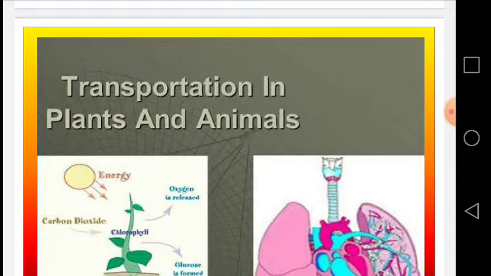But in the multicellular organisms such as flowering plants and the large animals, the cells in the middle of their body are far away from the body surface, so it is not easily possible for those cells to exchange the materials. And to speed up the transport of substances to such cells, there is a specialized system, and that system is called the transportation system. This system is present in both plants and animals.